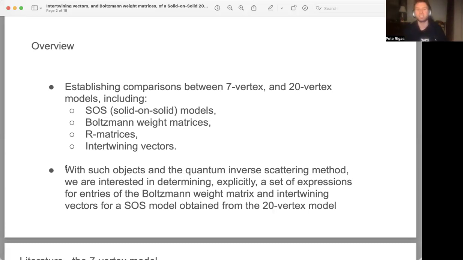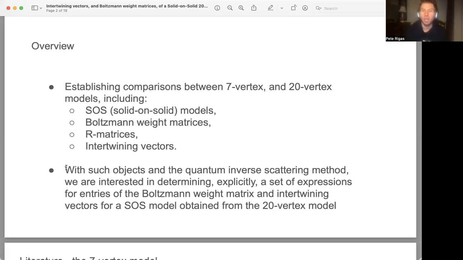We are interested in determining explicitly a set of expressions for entries of the Boltzmann weight matrix and intertwining vectors for a solid-on-solid model obtained from the 20-vertex model. And like I've said in other presentations on the channel, but I'll reiterate, what really characterizes vertex models is the fact that they have the R matrix and they satisfy the Yang-Baxter relation.